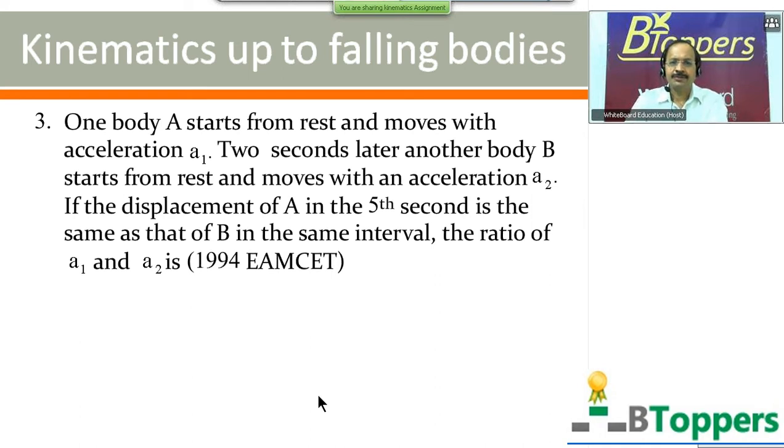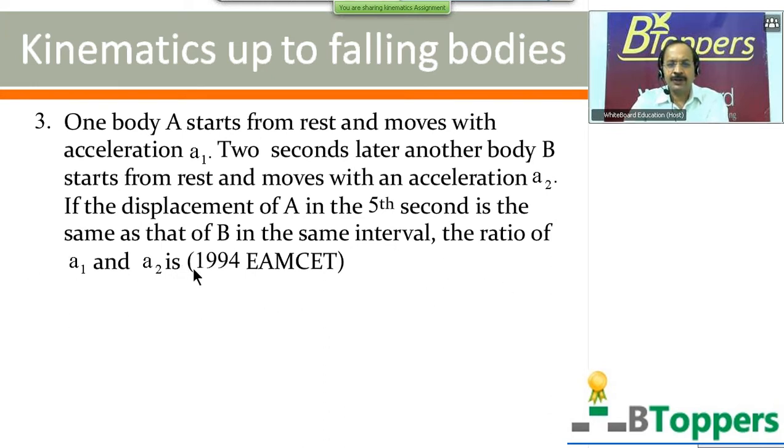See the next question, third question. One body A starts from rest and moves with acceleration A1. 2 seconds later, another body B starts from rest and moves with an acceleration A2. The displacement of A in the 5th second is the same as that of B in the same interval.